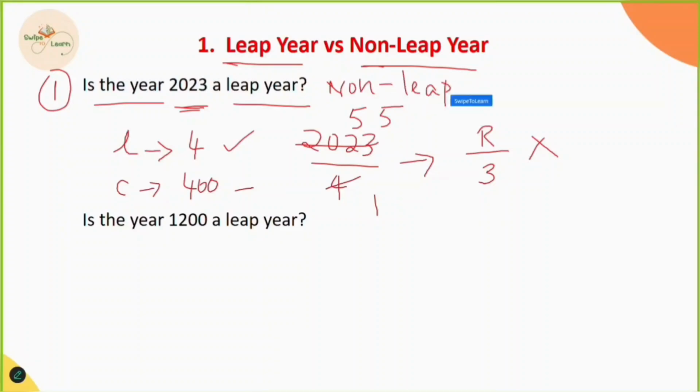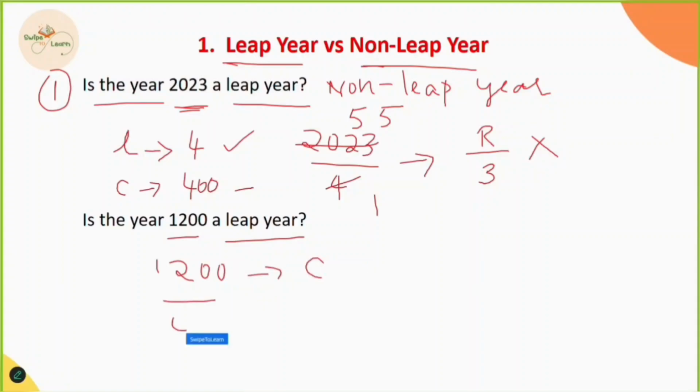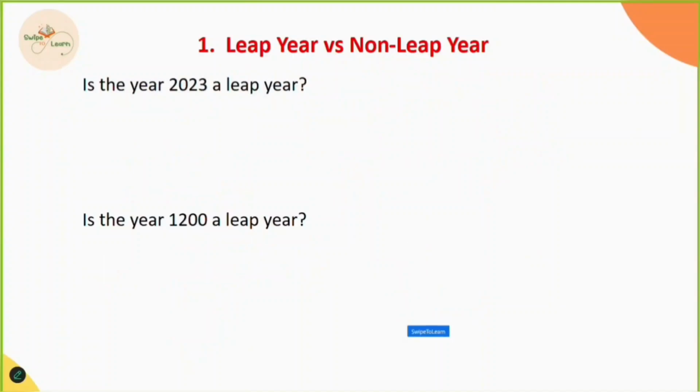Similarly, we will calculate for every question. Is the year 1200 a leap year? Okay, the given year is 1200. 1200 is a century year, so it should be divisible by 400. 2 zeros get cancelled. 4 ones 4 and 4 threes are 12. That means the remainder is 0. So if the remainder is 0, then it is a leap year. If the remainder is not 0, then it's a non-leap year. I think you are clear with this.